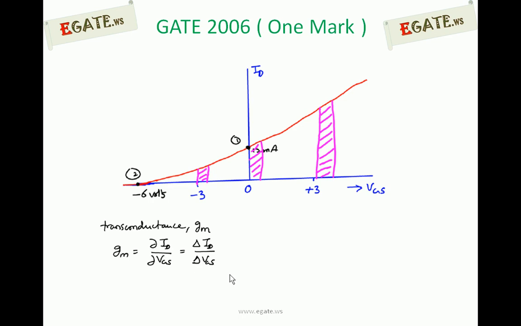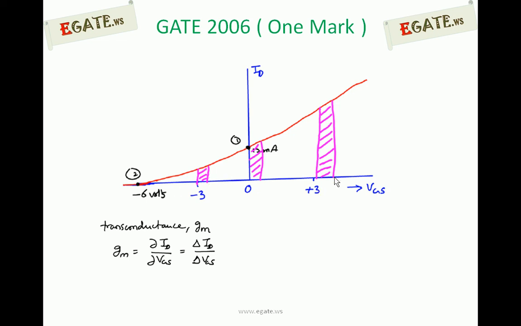So this width is delta VGS, which is constant. The area under this indicates delta ID. Delta ID at plus 3 is greater compared to all the other 3 points.